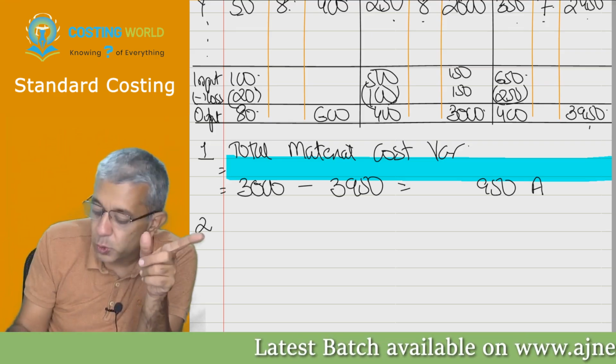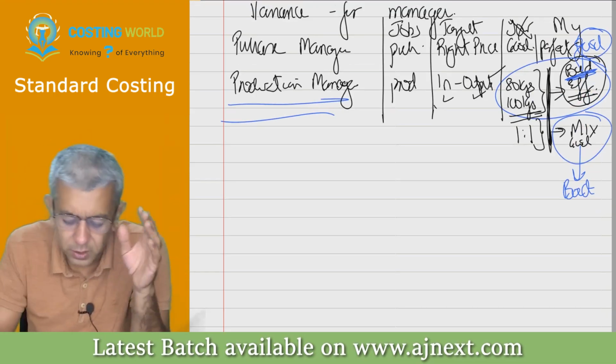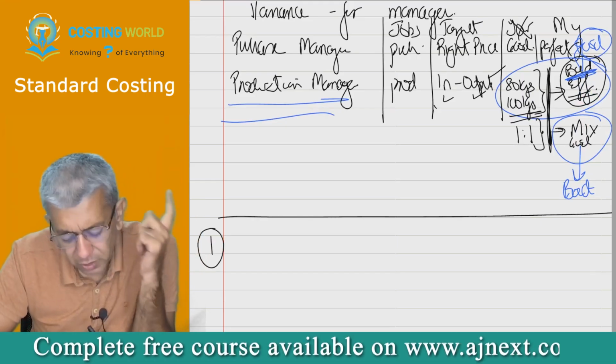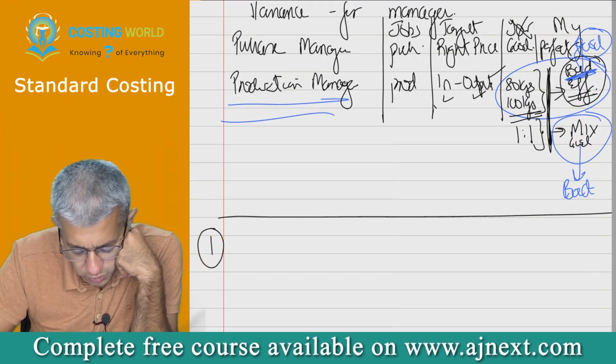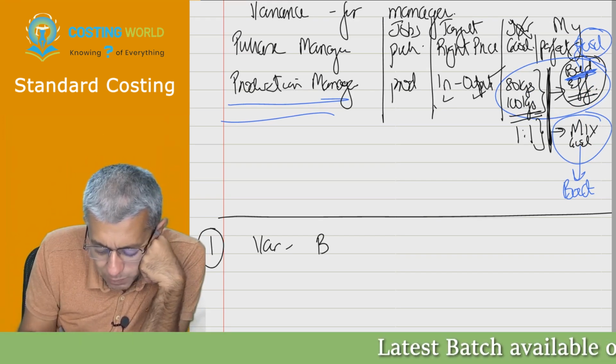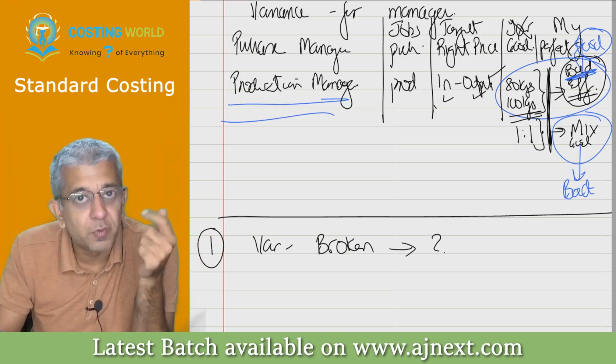This chapter has two rules which you will adhere to for your entire life till the time you all become a chartered accountant. First, what is that first rule? First rule is, if any variance can be broken up, please don't ask me, sir, should we break it up or not?